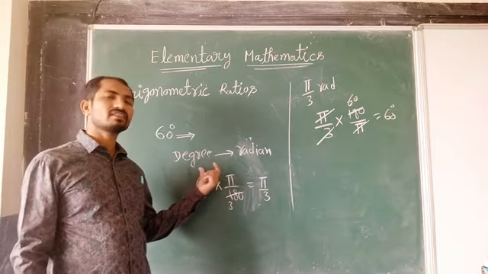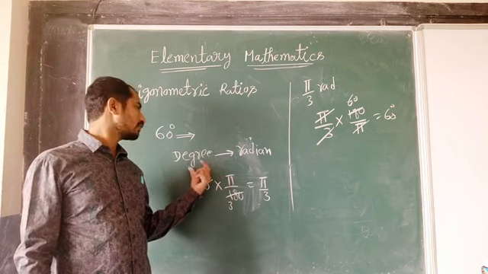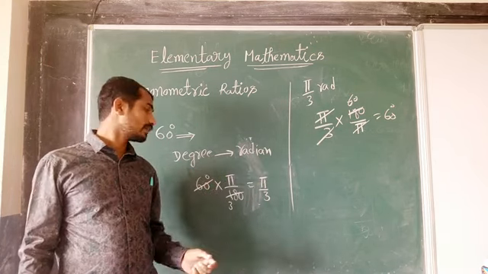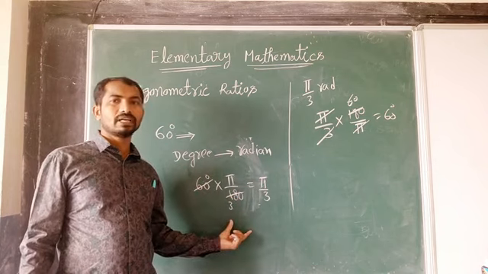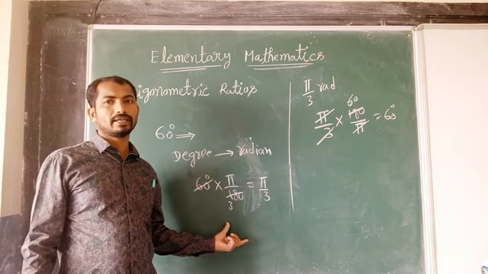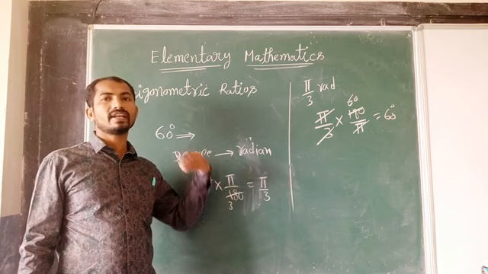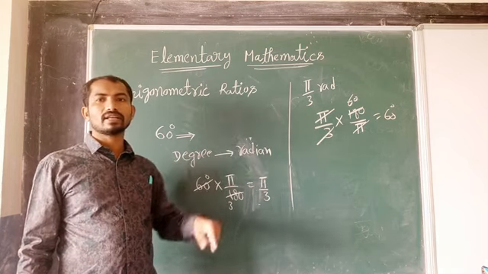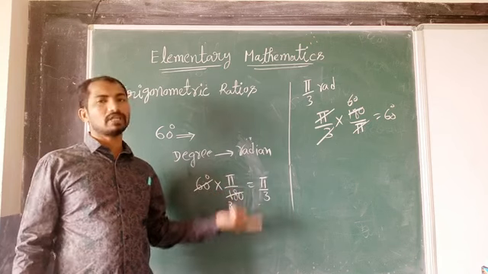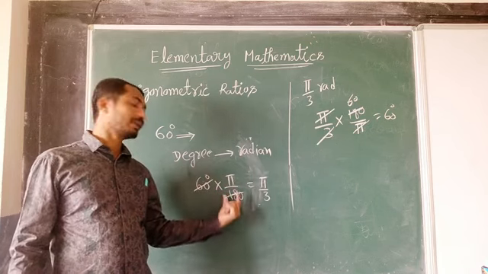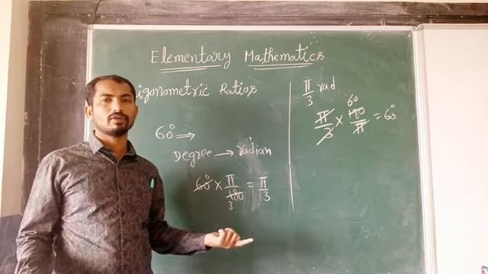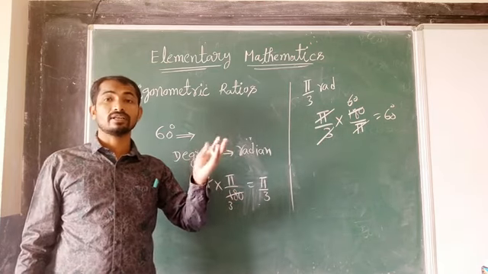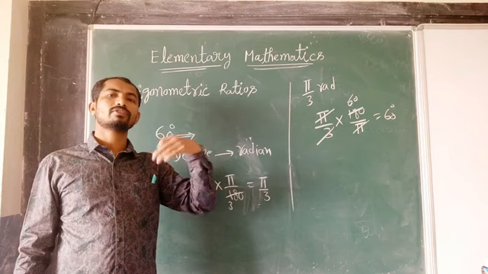So in the first case we have to convert degrees to radians. In that case, what did we do? We multiplied by pi upon 180 to convert degrees into radians. Now in reverse, to convert radians into degrees, multiply by the reciprocal. The reciprocal of pi upon 180 is 180 upon pi, so multiply by that and you get the degrees. This is how to convert degrees to radians and radians to degrees.